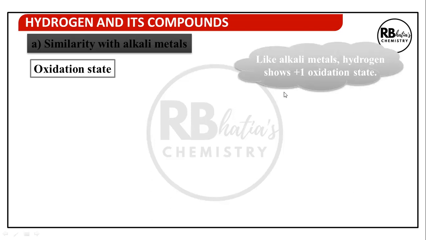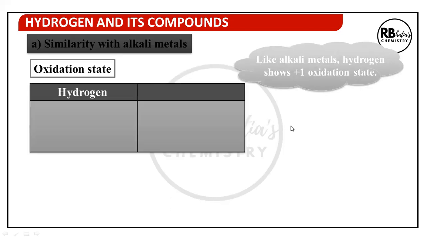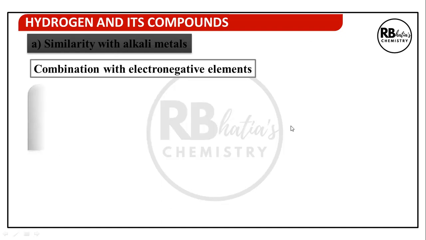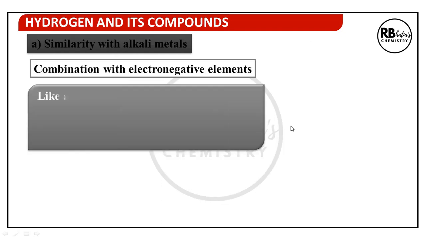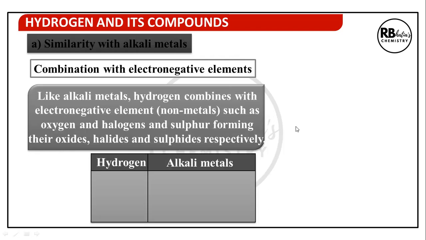Oxidation state of hydrogen is +1 in most of its compounds like alkali metals. Like alkali metals, hydrogen combines with electronegative elements, non-metals such as oxygen, halogens, and sulfur, forming their oxides, halides, and sulfides respectively.